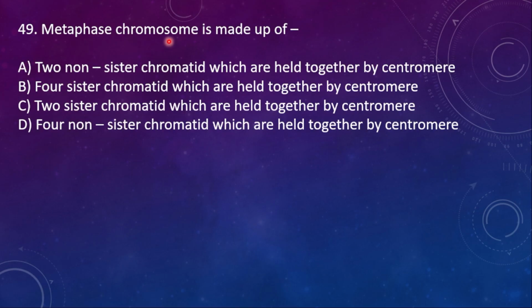49. Metaphase chromosome is made up of A. Two non-sister chromatids which are held together by a centromere, B. Four sister chromatids which are held together by a centromere, C. Two sister chromatids which are held together by a centromere, and then D. Four non-sister chromatids which are held together by a centromere. Here the right option is C. Two sister chromatids which are held together by centromere.